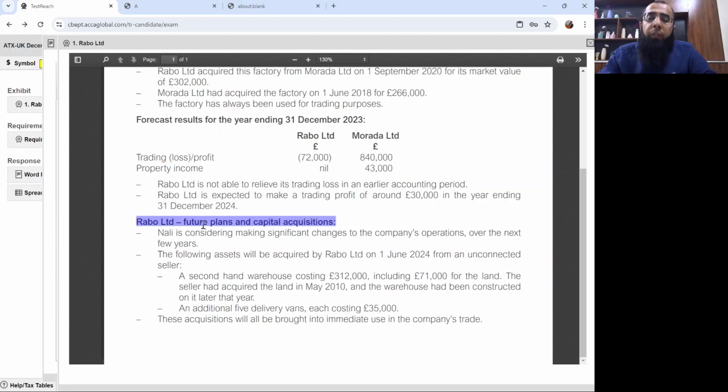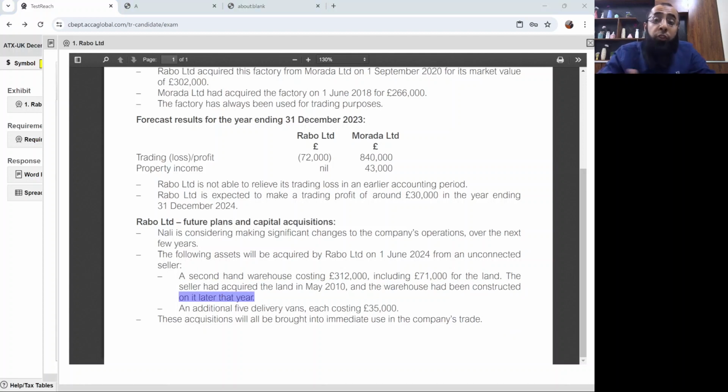Rabo Limited, future plans and capital acquisitions. Nally is considering making significant changes to the company's operations over the next few years. The following assets will be acquired by Rabo Limited on 1st June 2024 from an unconnected seller. A second-hand warehouse costing £312,000, including £71,000 for the land. The seller had acquired the land in May 2010 and the warehouse had been constructed on it later that year.